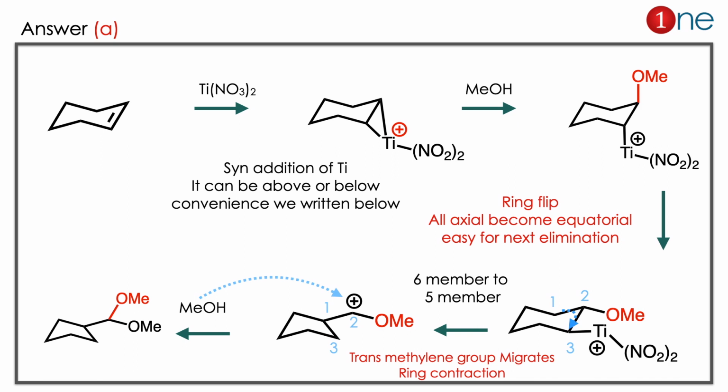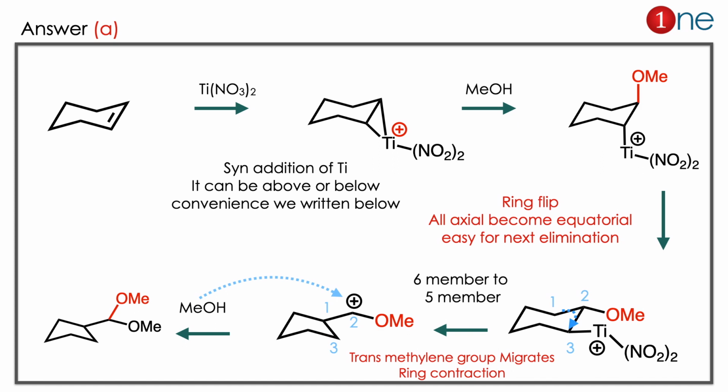Then we have to consider a ring flip because we have to eliminate the thallium. For that, trans arrangement is required. So we rewrite the molecule with a ring flip. So thallium will come from axial to equatorial position. The one carbon is trans to the thallium, so the ring contraction occurs there. So the 6-member ring will become a 5-member ring and carbon 2 possesses the cation. Next step you are using the methoxy group. So the methoxy group attacks the cation, and it forms a dimethoxy product. So the answer is clearly A there.